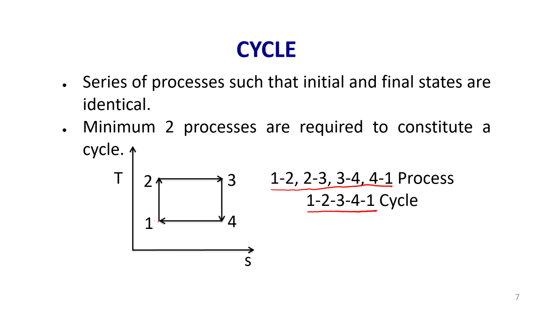Here, if you see, the initial state is 1. As the cycle starts, 1 to 2, 2 is one state, 3 is one state, and 4 is one state. Again from 4 the system is coming back to the initial state. So, here the initial state and final state is 1.